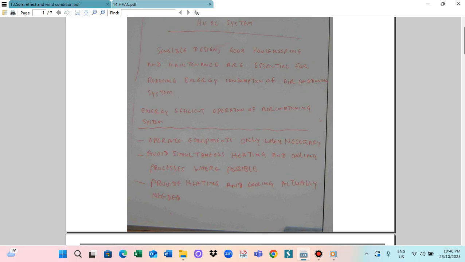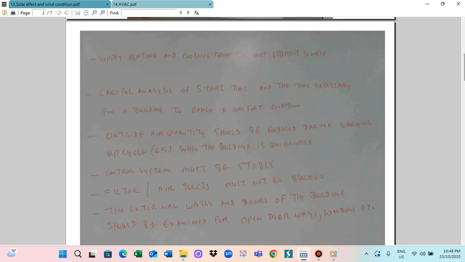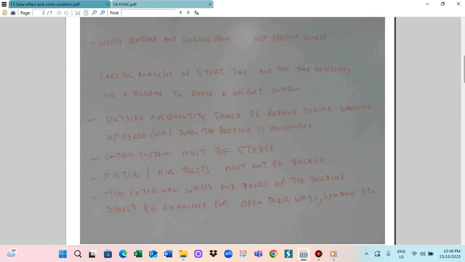And another one, the heating and cooling should be provided by the most efficient source. The heater or the air conditioner should have maximum efficiency. In this case, we use the star rating. Star rating means that the higher the star number, the more efficient your equipment. So when you use higher star equipment, your efficiency will be better. Those are the checklists for the HVAC system.